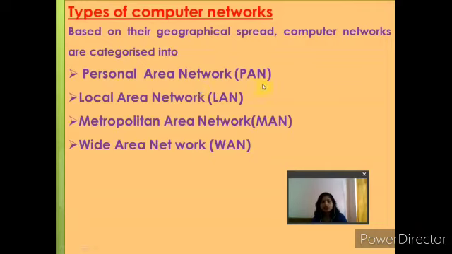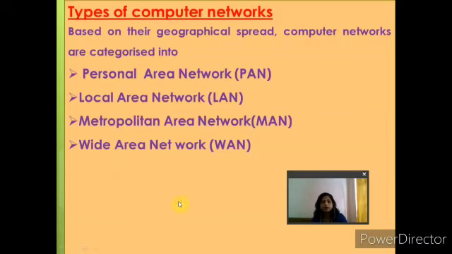You have all studied the personal area network, local area network, and metropolitan area network. The personal area network is the smallest network. A local area network is a network within a building. A metropolitan area network connects the computers in a city. A wide area network connects the whole world, and the internet is an example of it. Now one by one we'll read about all the different types of network.